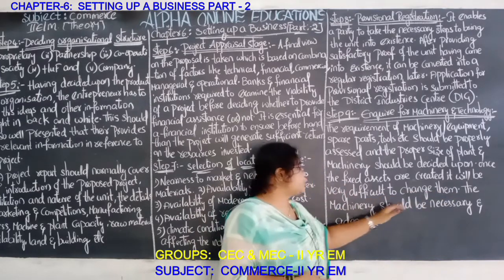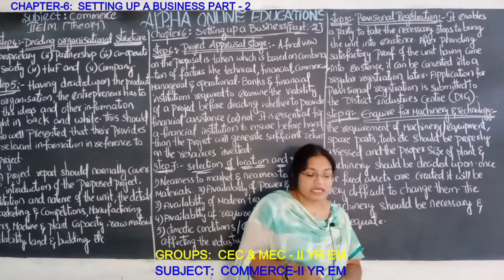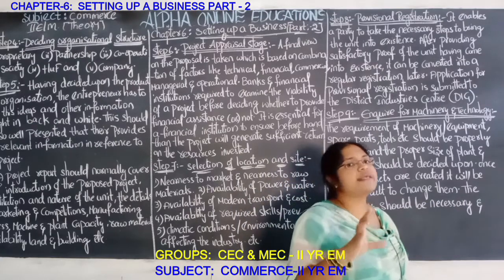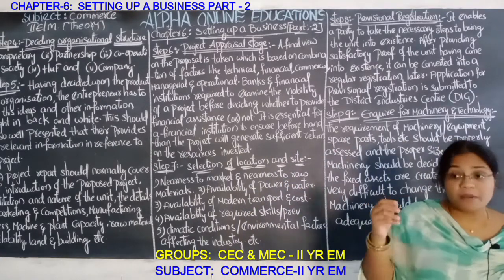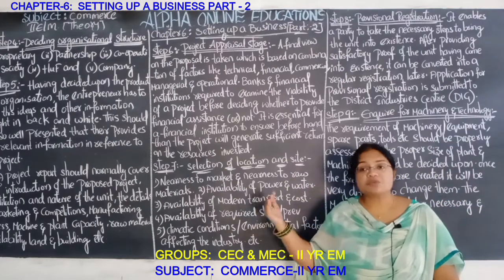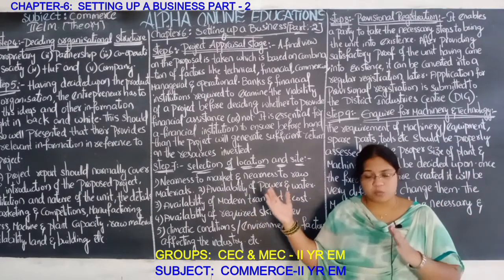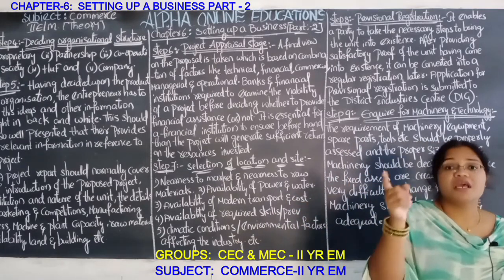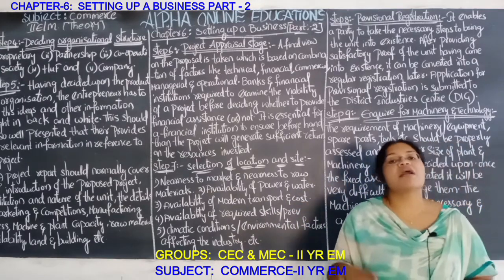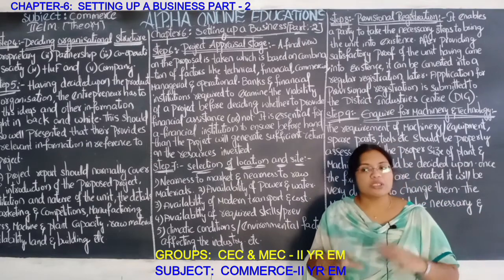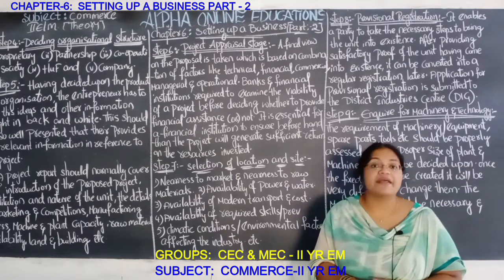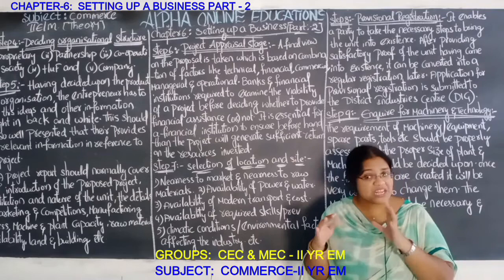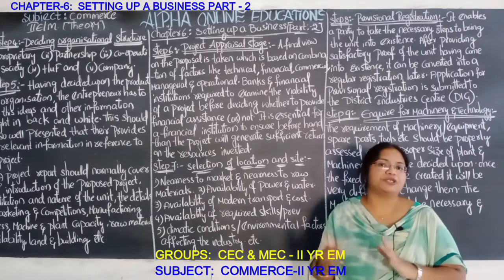The machinery should be necessary and adequate. Machinery is very important in industries nowadays, because the work that 100 people do in one day will be completed by the machinery in just 1 or 2 hours. So machinery is very much needed to complete the work very fast and very effectively.